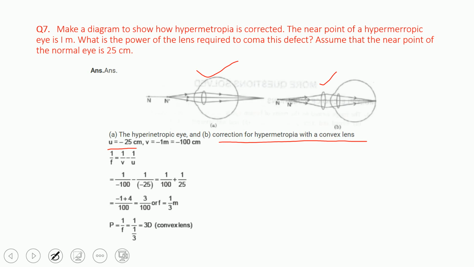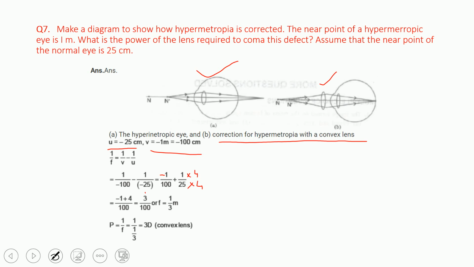Now v is given as 1 meter, that is minus 100 centimeters. So again the formula is used here. What will you get? You understand this? So here it is minus 1 upon 100, plus, minus into minus becomes plus, 1 upon 25. Now we take the common denominator, so minus 1 plus 4, so 3 upon 100. Sure?